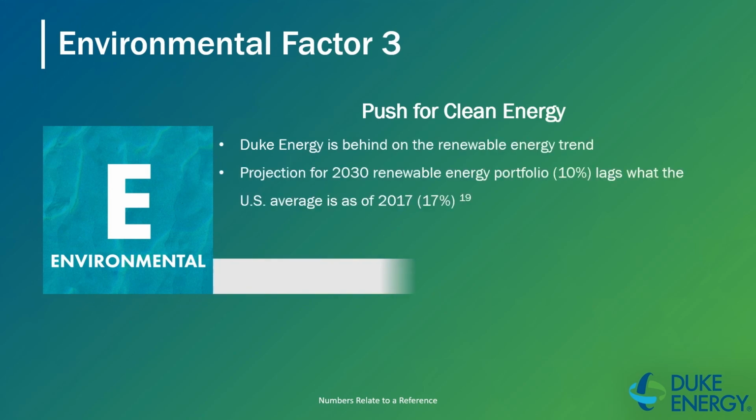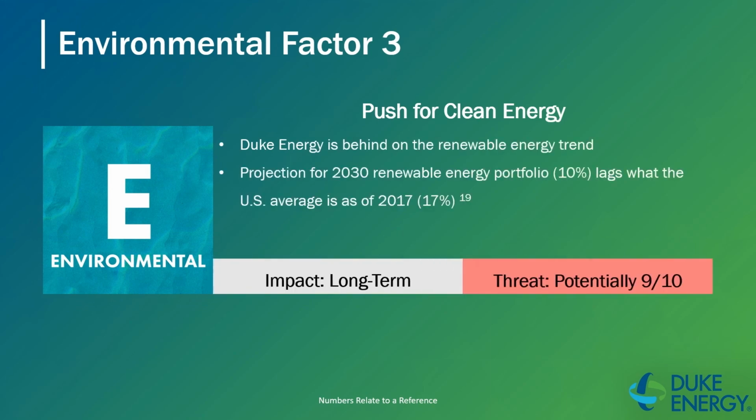Many U.S. citizens see renewable energy as the energy of the future, and Duke Energy has been behind on the trend. The projection for the 2030 renewable energy portfolio for Duke Energy, which is at 10%, lags behind what the U.S. average was as of 2017, at 17%. The threat for this is potentially very high if the company does not get behind the renewable energy trend and keep up with competitors. Although the company wants to have net zero carbon emissions by 2050, if its renewable energy portfolio is very lacking compared to others, the reputation of the company can dwindle.